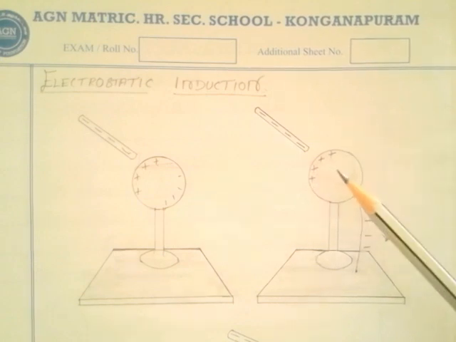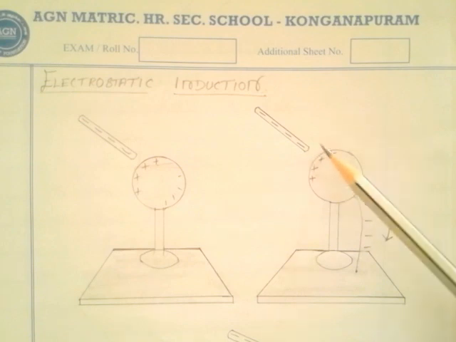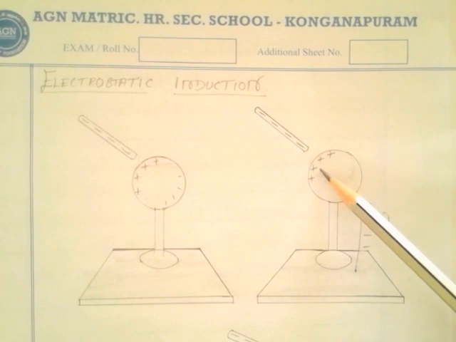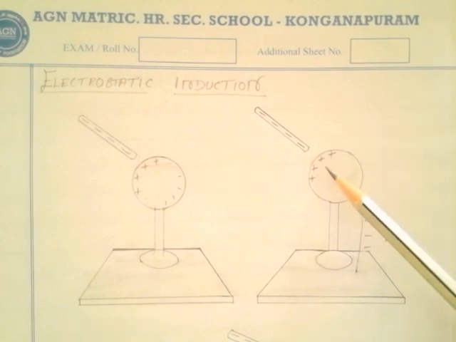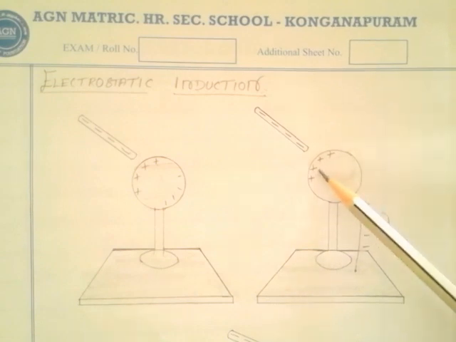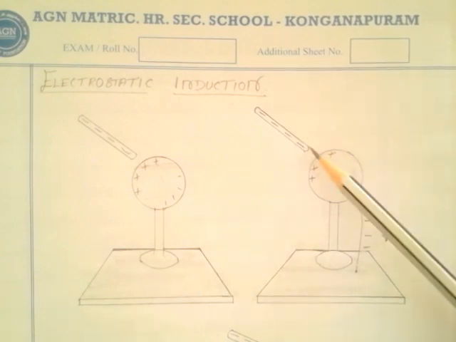Without moving the charged rod and the sphere, this positive charge stays at rest due to electrostatic attraction.